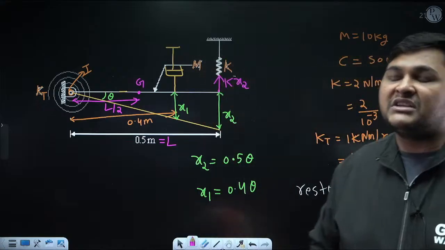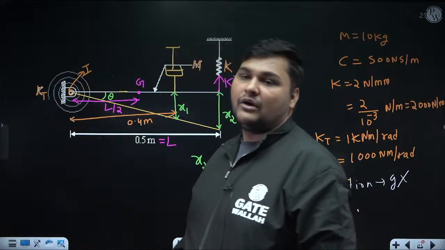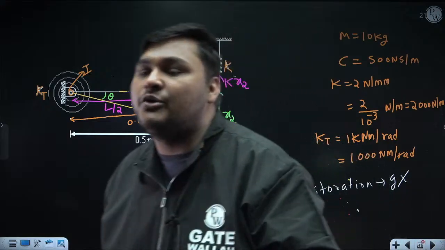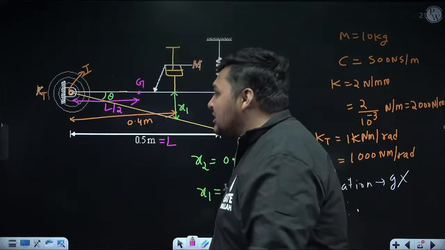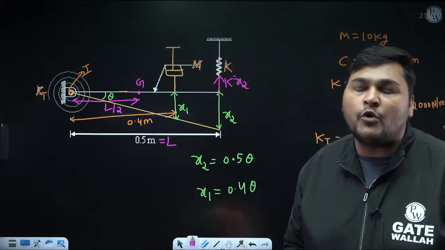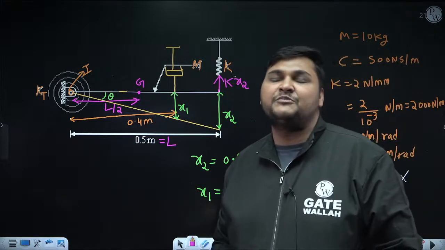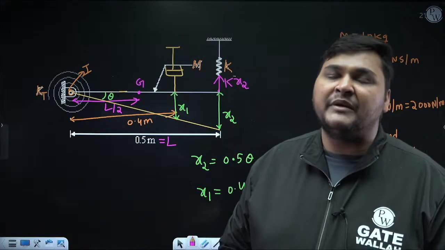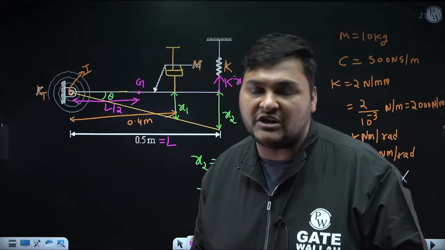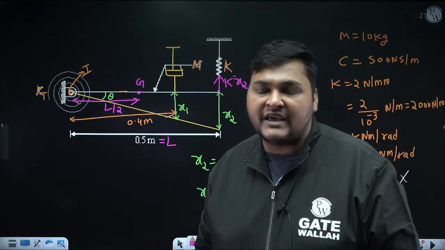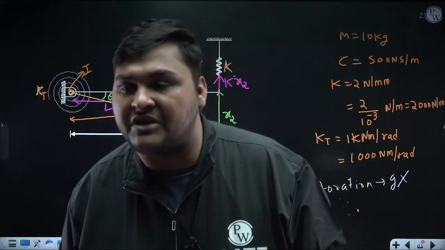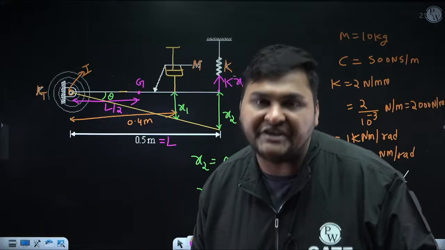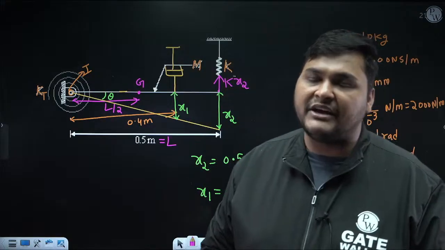But along with this linear spring, this torsion spring is also coming. Remember, due to a linear spring, restoring force comes into picture. Similarly, due to a torsion spring, instead of force, moment will come. If the stiffness of a linear spring is K and its displacement is x, the force is Kx. In case of a torsion spring, instead of K, Kt will come, which is the stiffness of the torsion spring, and instead of linear displacement x, angular displacement will come. Suppose I am denoting it as theta. This Kt theta is the restoring moment, and it will always be opposite to theta. If theta is clockwise, it will be anti-clockwise. If theta is anti-clockwise, it will be clockwise.